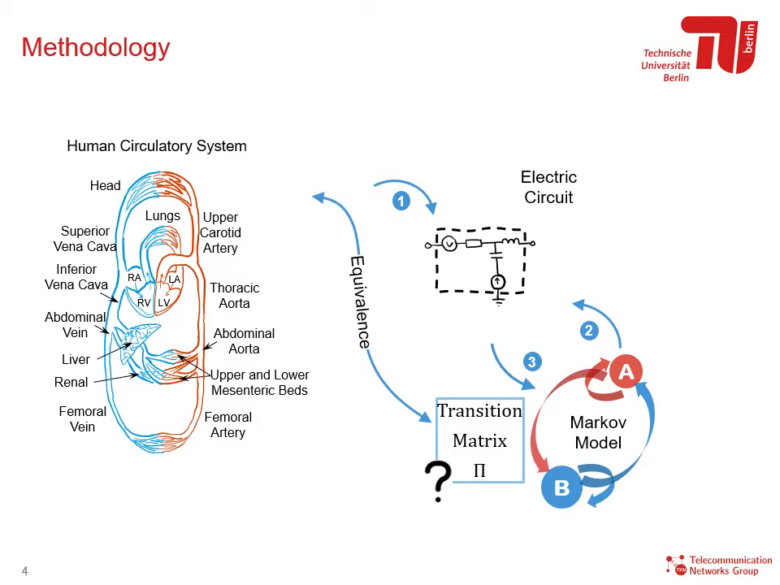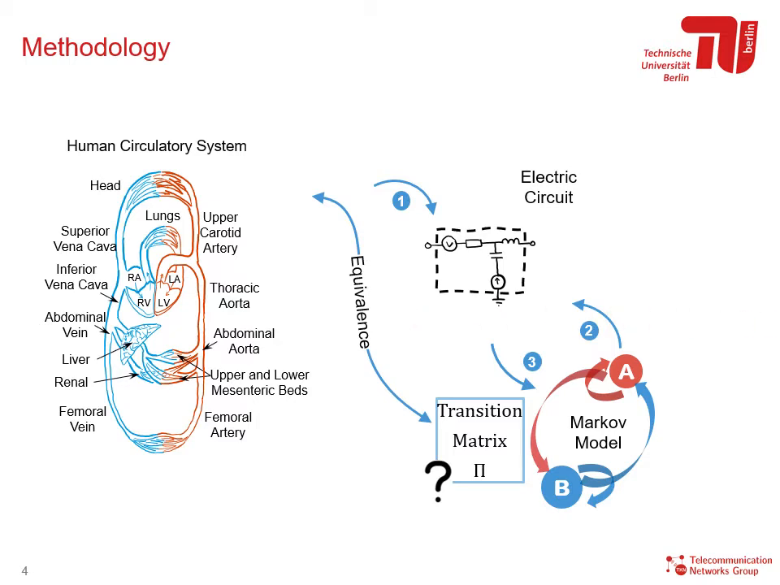In our methodology, we rely on the equivalent representation of the human circulatory system by a Markov model. Considering that the human vessels form closed loops, the traveling path of nanobots through the vessels can be modeled by a sequence of steps as stages in a Markov model. However, to have a complete description of the Markov model, we need to find the transition matrix pi. To that end, we relied on the electric circuit representation of the human vessels to properly derive the corresponding transition probabilities of the Markov model.